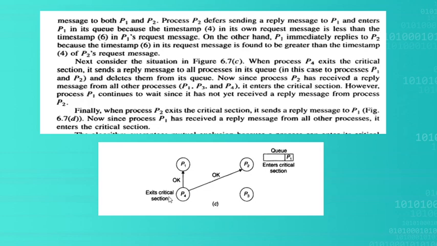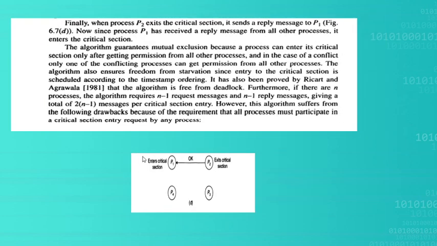P4 is exiting from the critical section and it is sending OK to P2. So it has added P1 to the waiting queue. It is in the waiting state. When process P2 exits from the critical section, it gives back the message OK to P1. That is this one. P2 exits from the critical section, so it gives OK to P1. So the P1 process will enter into the critical section and execute the block of code in that critical section.